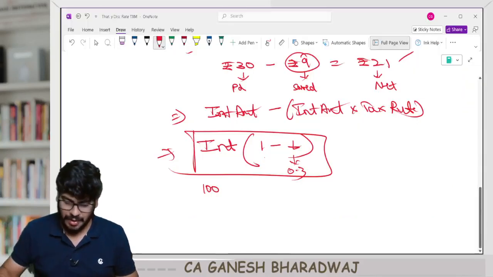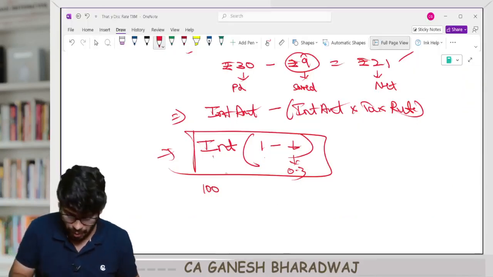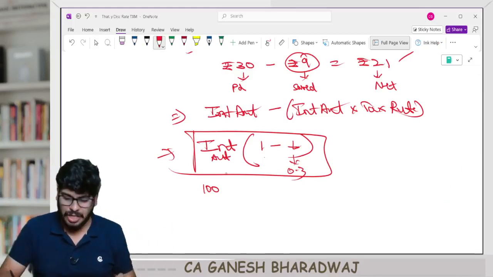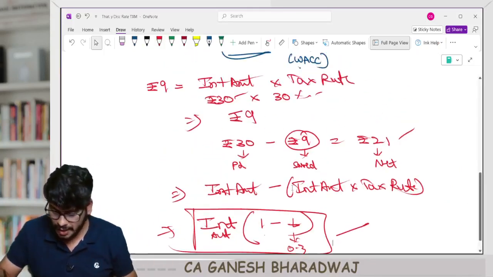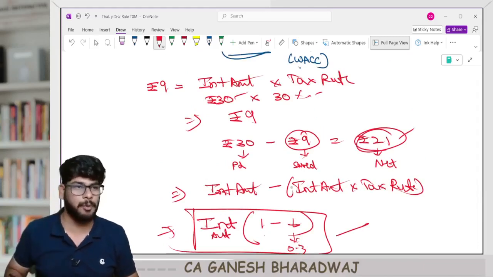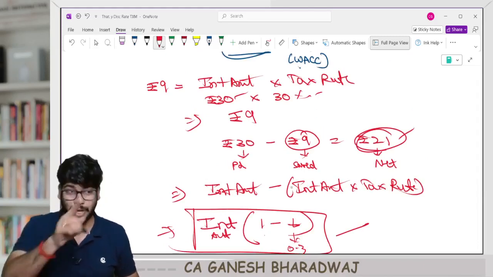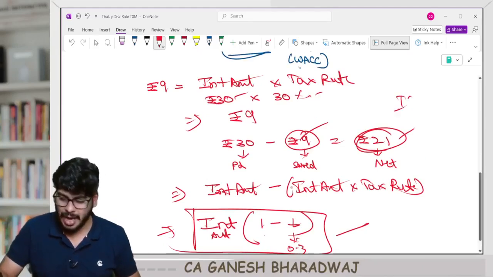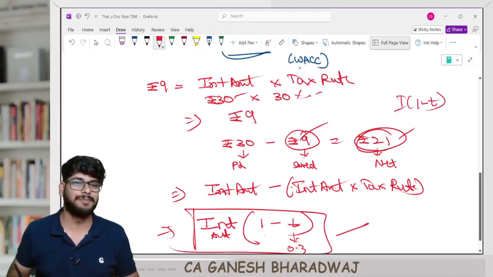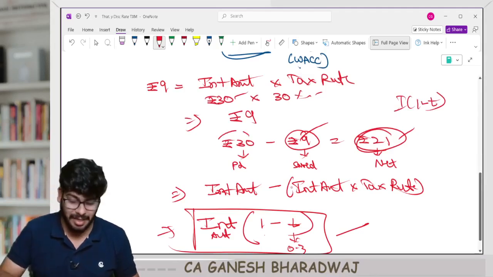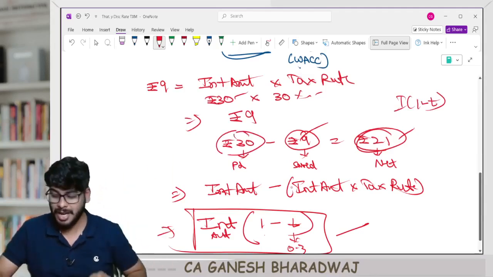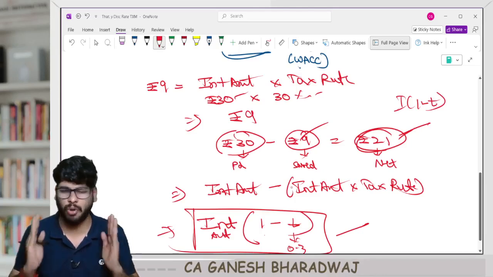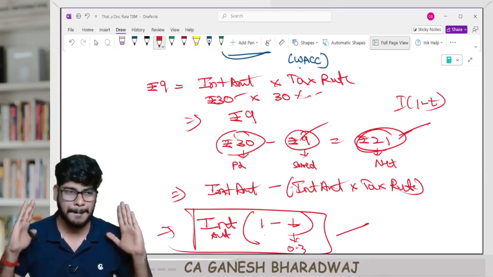Every year when I pay the interest amount, parallelly there's a tax saving. So net off, only this 21 rupees will be considered as a cash outflow from the viewpoint of the company. Correct? Because only because I'm paying the interest, I'm able to save this 9 rupees. So net off, every year I will say I into 1 minus T is going to be my cash outflow. Clear with this? So I will not consider 30 rupees in my cash flow equation. I will consider 21 rupees in my cash flow equation. Are you able to understand? Core important fundamental concept. Done, guys.